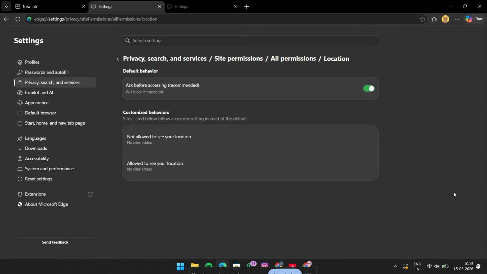You may also want to check your Windows device location settings, since browser location access can depend on system permissions too. If your computer's location services are turned off, Edge may not be able to detect your location even if the browser setting is enabled.